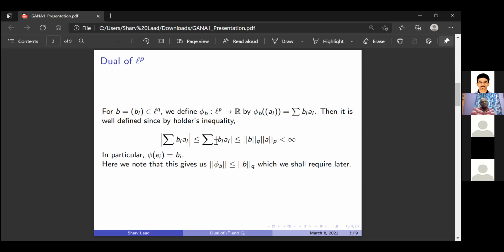By Hölder's inequality, we see that the summation of mod a_i b_i is less than or equal to the q norm of B times the p norm of A, which is finite. So this series is absolutely convergent, and by the triangle inequality, we get that mod summation b_i a_i is less than or equal to summation mod b_i a_i. So in particular, phi of e_i is equal to b_i.